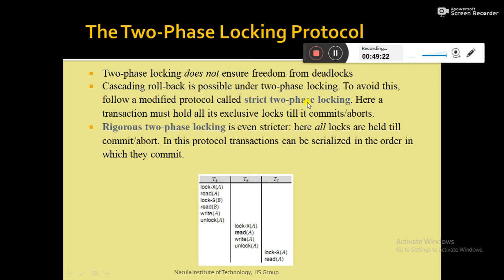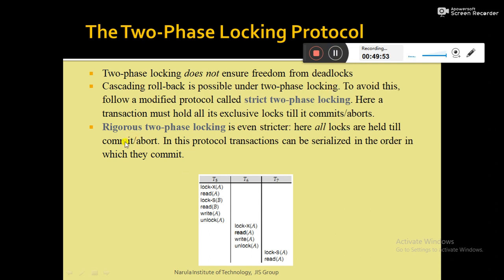The strict two-phase locking protocol requires that a transaction must hold all of its exclusive mode locks till it commits or aborts. That means in the strict two-phase locking protocol, it must be two-phase, but also every transaction that holds exclusive mode locks must hold all of them till it commits or aborts.